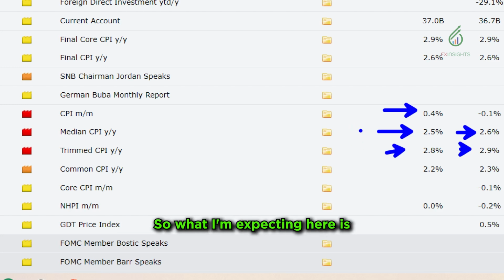What I'm expecting here is, if the forecast is accurate, the Canadian dollar might be bearish once the news comes out. But be very careful when you're entering your trade here. I do suggest waiting for the actual data to come out so you have a set direction already when you enter your trade. Look at significant levels of support and resistance so you know where the potential bounce of the price might be.